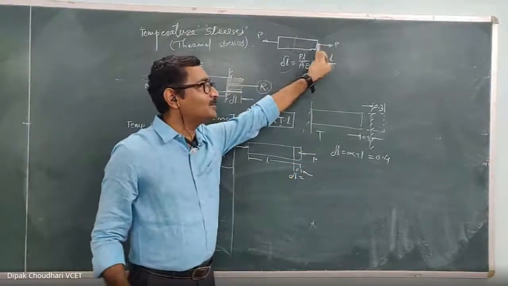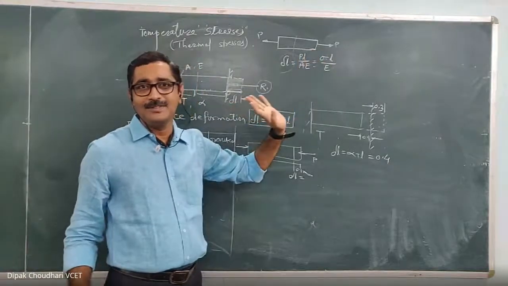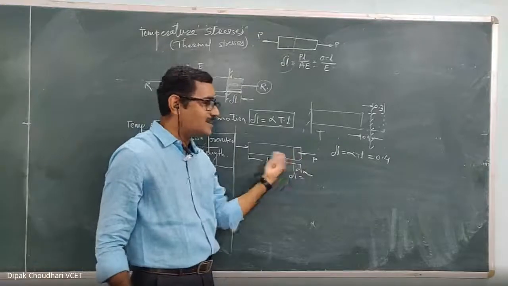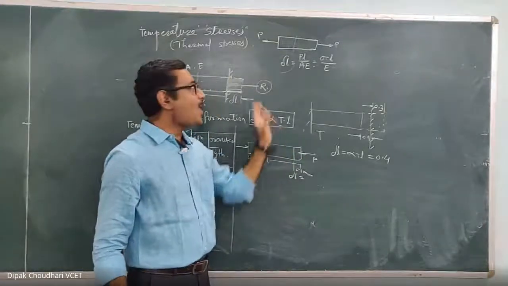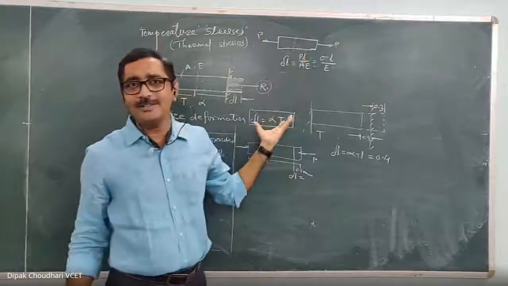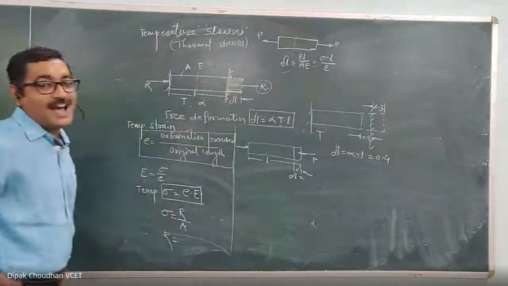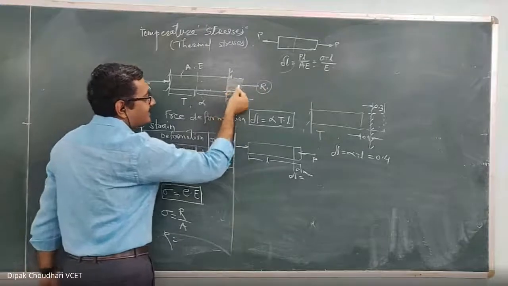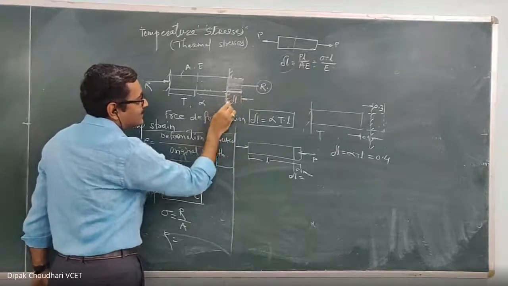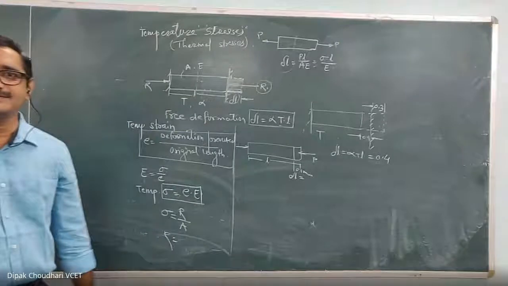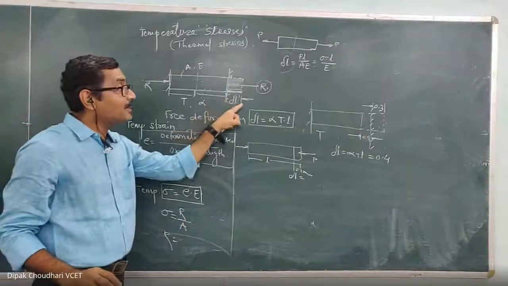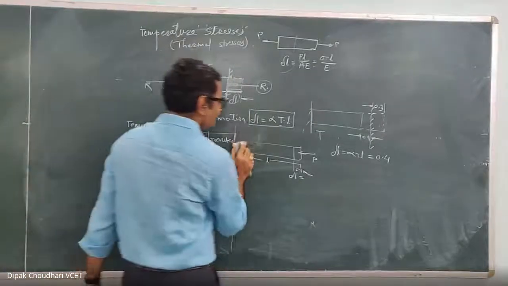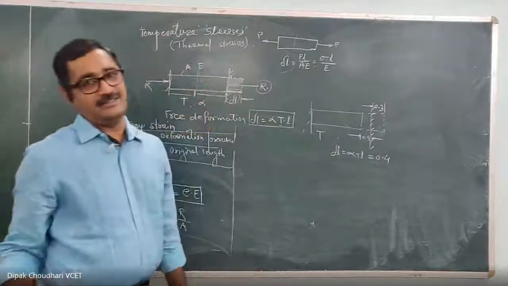That formula you know, delta L equal to PL upon E. But in the other way, if I ask how much force P is required to reduce or change the length by this much, delta L, that also we can calculate. So actually here R is nothing but the external applied axial force which compresses the material by this much amount, delta L. This is the deformation prevented. So this much deformation is what R is preventing.